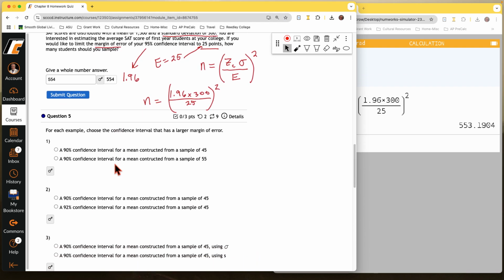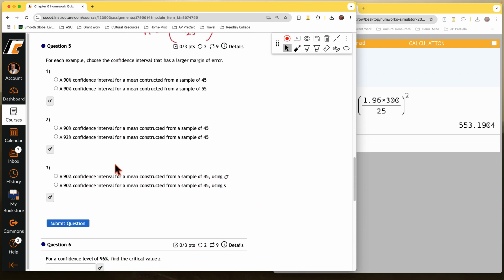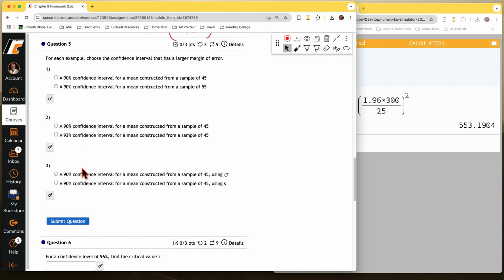Okay, now we're going to go through these questions here, and it's a three-part question: which confidence interval has a larger margin of error, a larger plus or minus. So notice in the first one, they're both 90% confidence intervals. One has a sample of 45, the other has a sample of 55. Now remember, the sample size in the calculation, it's a division. We divide by this.